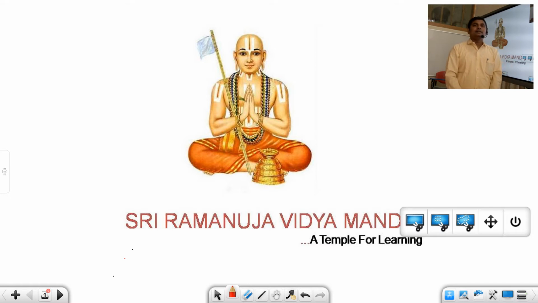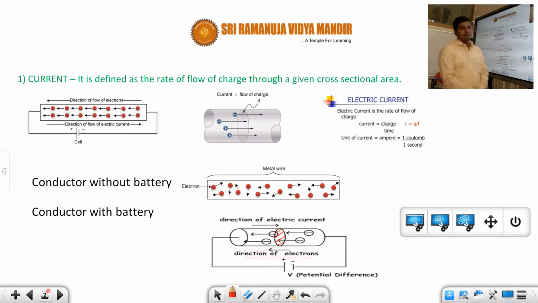Of course, students, even though we say the current is flowing from higher potential to lower potential, which is positive charge to negative charge, the flow of electrons is opposite to the direction of the conventional current. That means the electrons will flow from negative charge to positive charge, or lower potential to higher potential. That is what we discussed in the previous session. Now in this session we'll start with the definition of current, then see some important points of current, and then move on to two more topics, current density and drift velocity. So let us start with current.